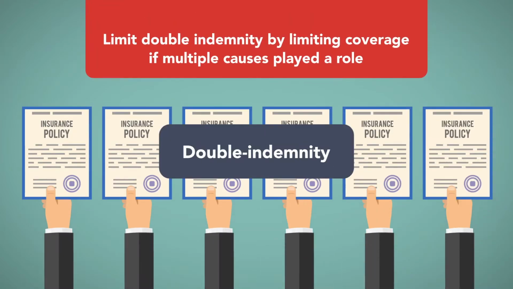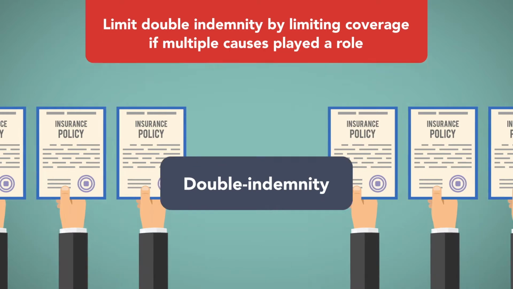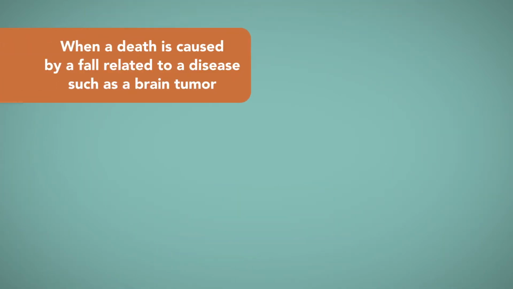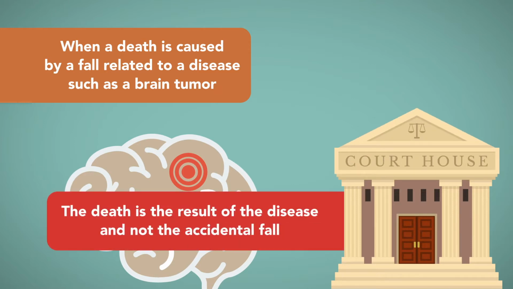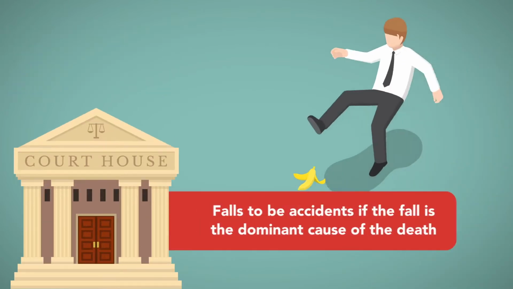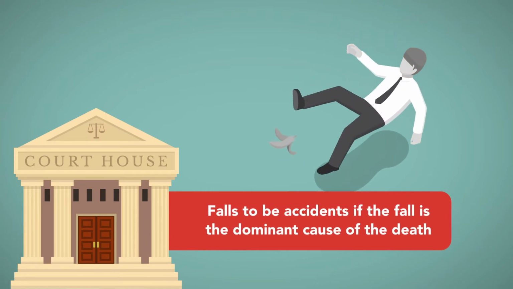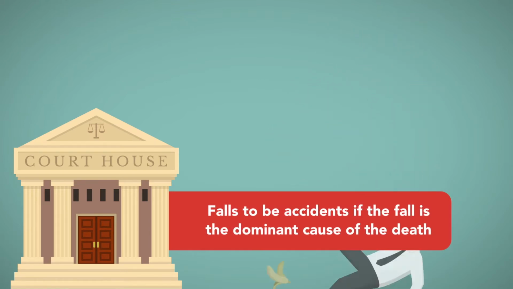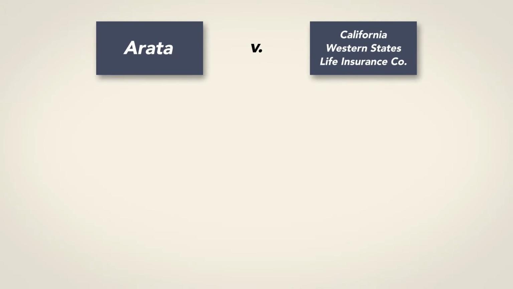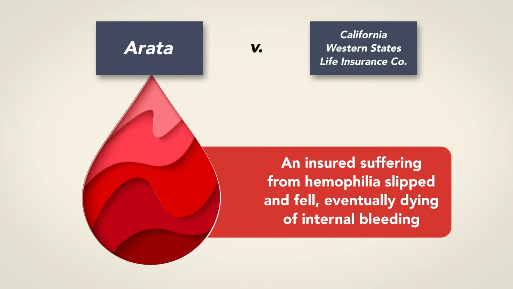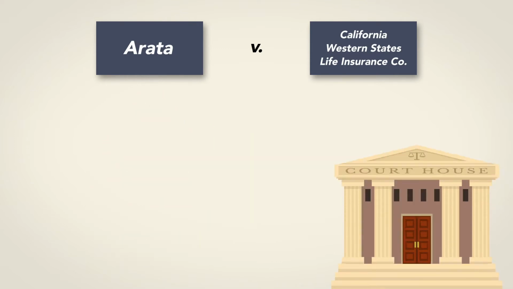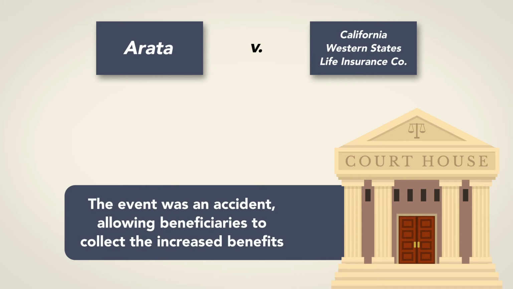Many policies limit double indemnity by limiting coverage if multiple causes played a role. For example, when a death is caused by a fall related to a disease, such as a brain tumor, some courts have ruled that the death is a result of the disease and not the accidental fall. Other courts, however, have ruled falls to be accidents if the fall is the dominant cause of death. In Arata v. California Western States Life Insurance Company, an insured suffering from hemophilia slipped and fell, eventually dying of internal bleeding. The court ruled the event to be an accident, allowing the beneficiaries to collect the increased benefits.